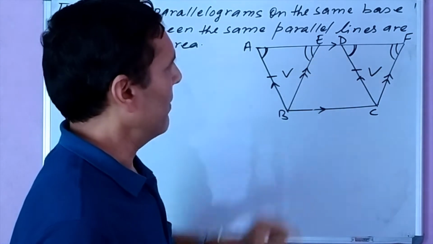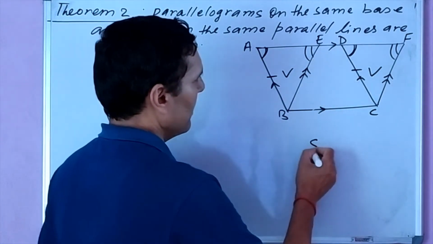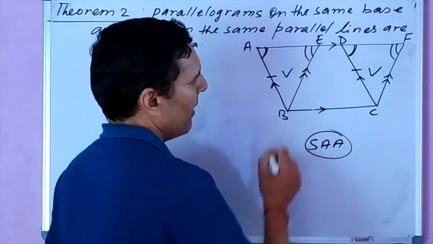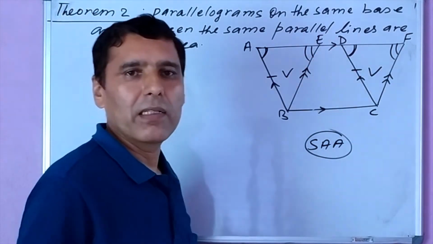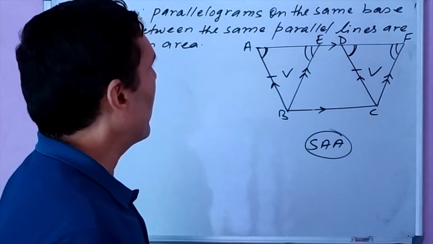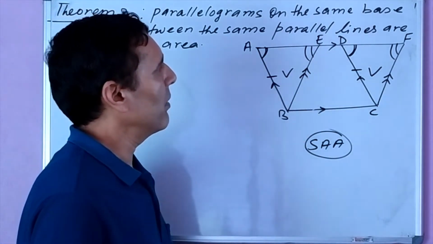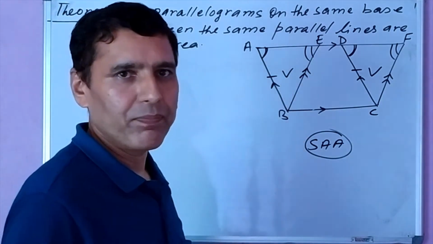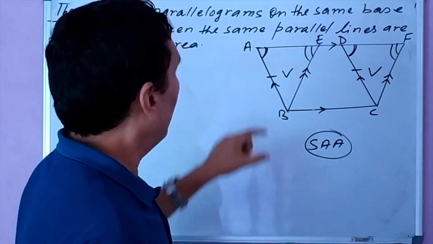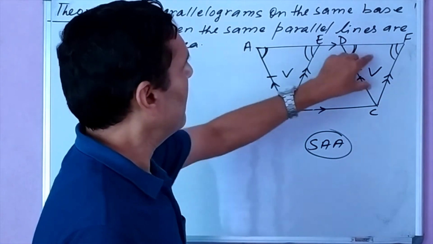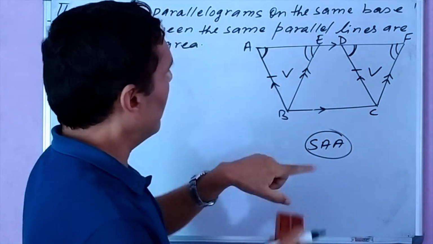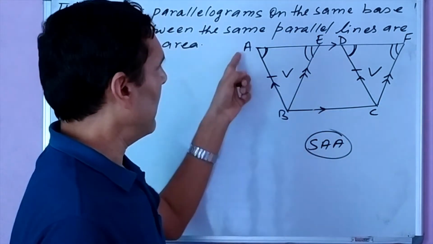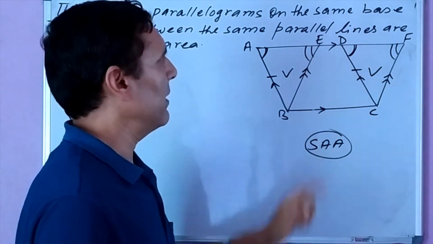The side-angle-angle condition is satisfied by triangles BAE and CDF, so the triangles are congruent. After the triangles become congruent, their areas are equal. If we add trapezium BCDE on both sides of the areas of triangles ABE and CDF, we get the areas of ABCD and EBCF equal.